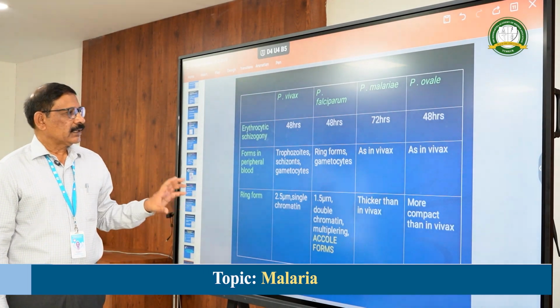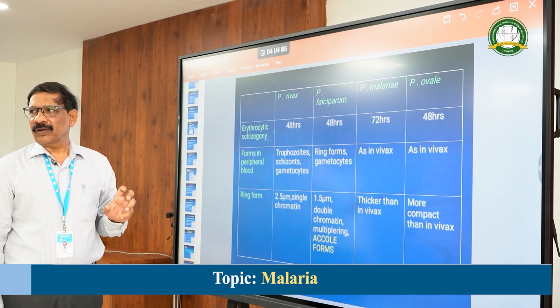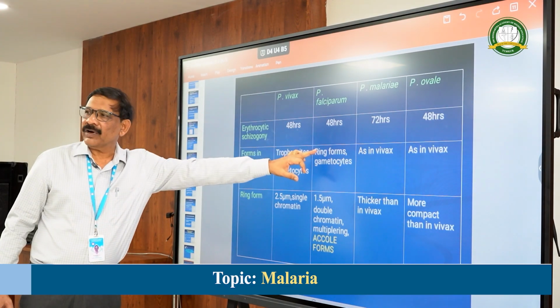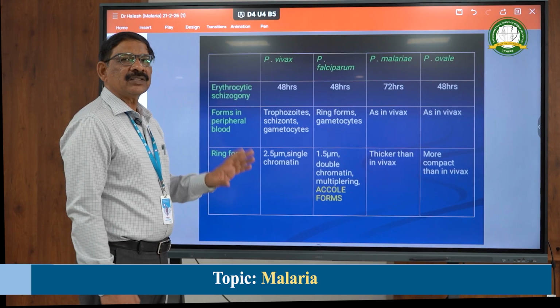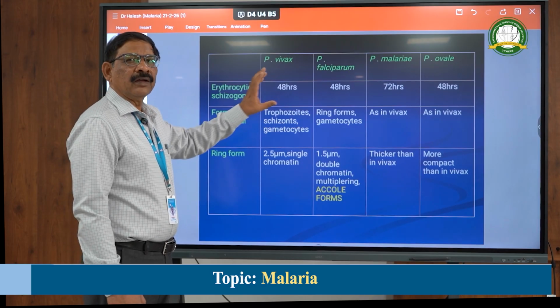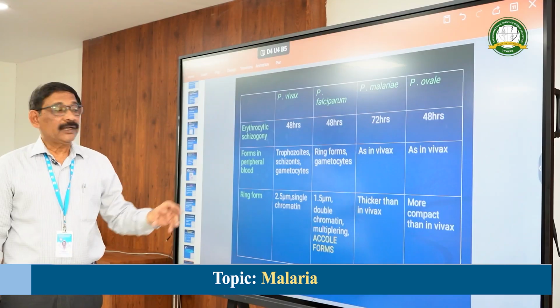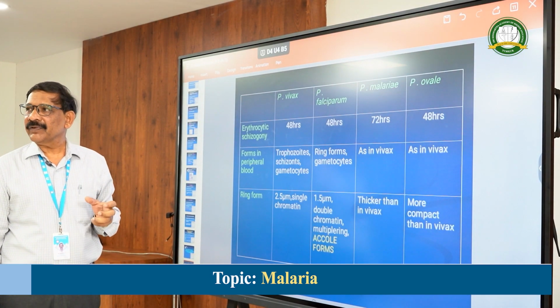So again here, except the falciparum, where in the peripheral blood smear only we can see ring forms and the gametocytes. The amoeboid form or the schizonts are not at all seen in the falciparum, because falciparum also has complications. Why is it having complications?